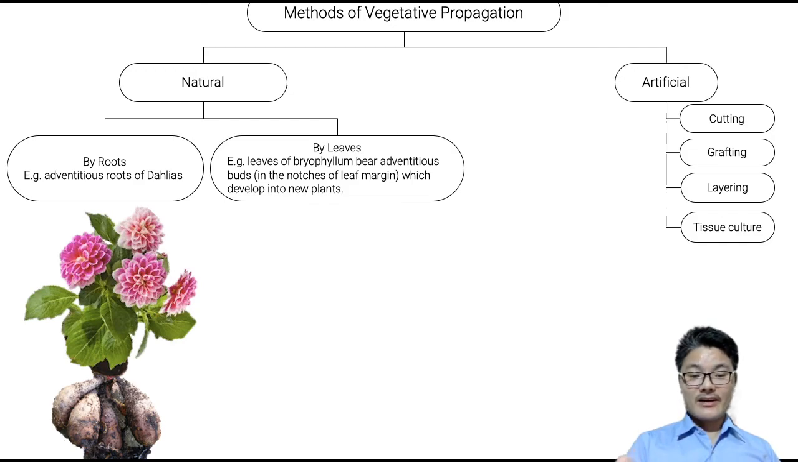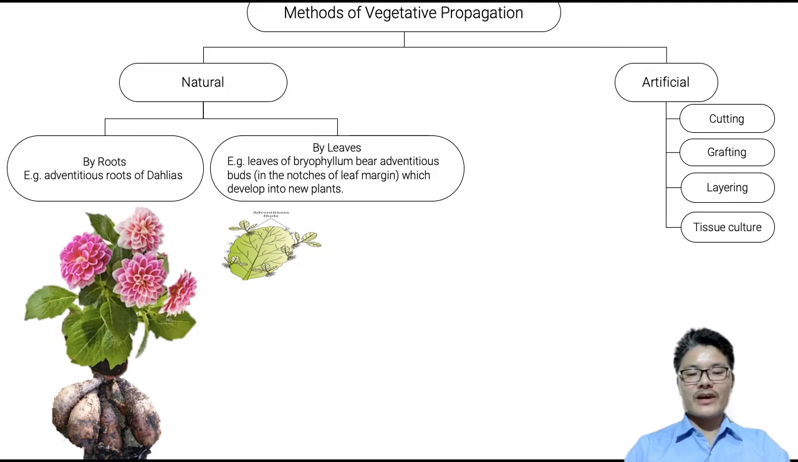Now some plants can also grow from leaves, or parts of leaves. In the case of Bryophyllum, as you can see here, this is a diagram of a Bryophyllum leaf. At the edges of the leaf, at the corners, sides, and margin of the leaf, there is formation of tiny leaf-like structures, and these are called leaf buds.